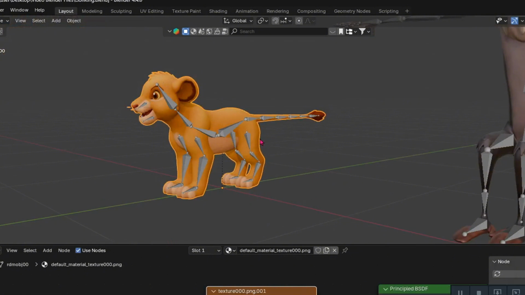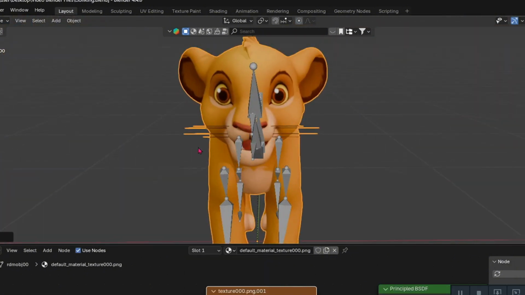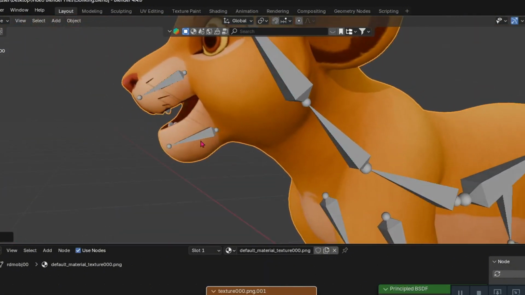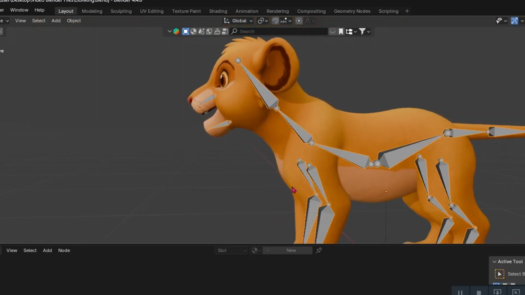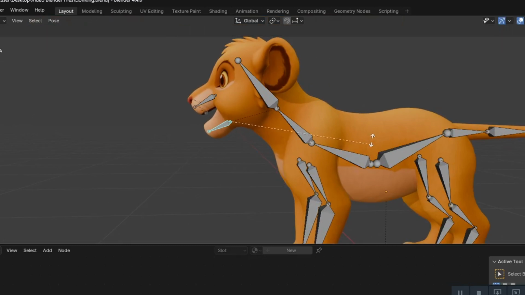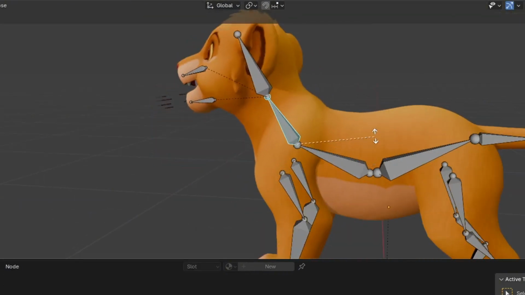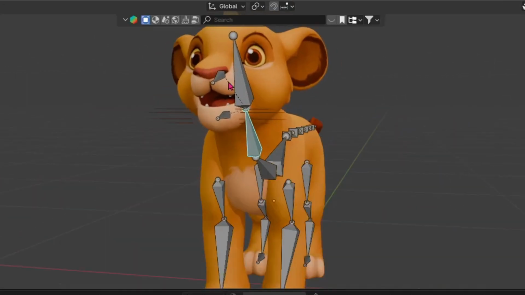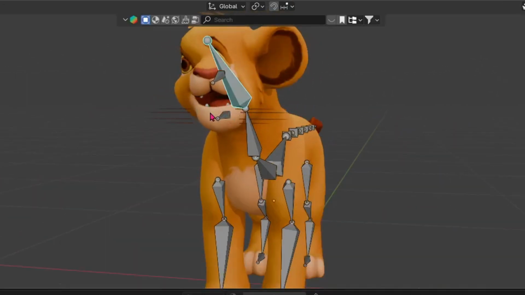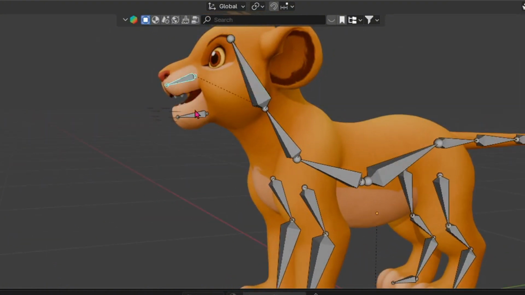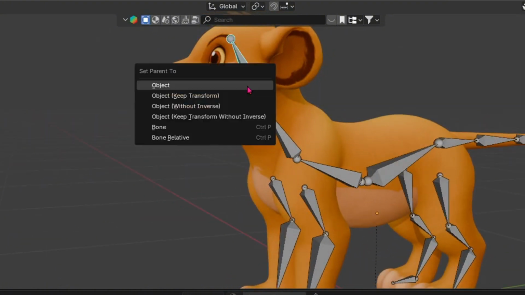Now I took advantage of the rig that I created in the 1 hour one. As we can see, I just kind of like fixed some stuff, looked at which things I should do, and I quickly like focused on the weight painting as well of the rig. But for Simba, everything looked alright except from the hair on his face. It wasn't moving for the rig, but I fixed that.